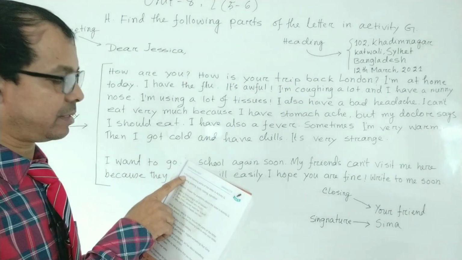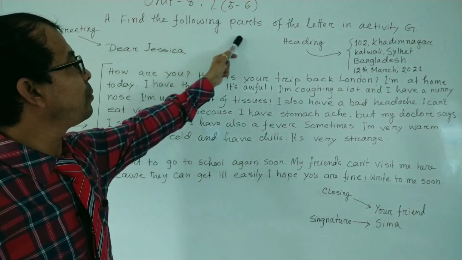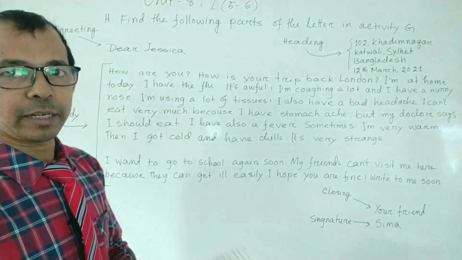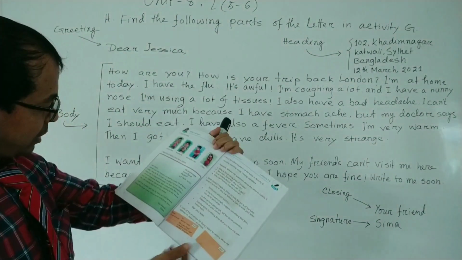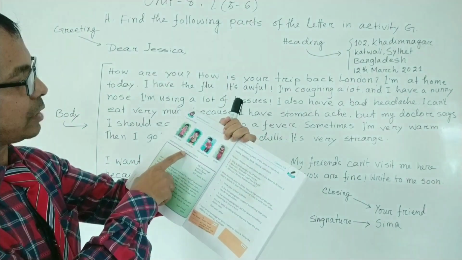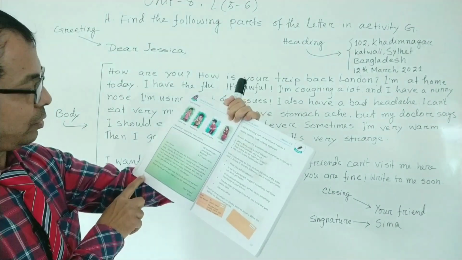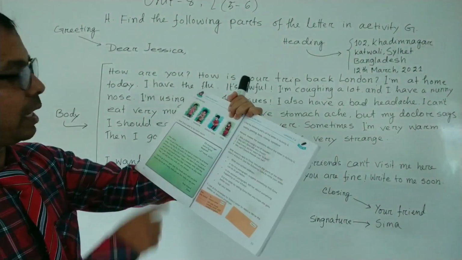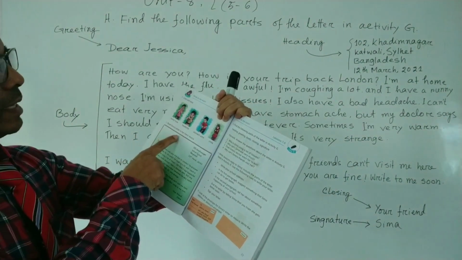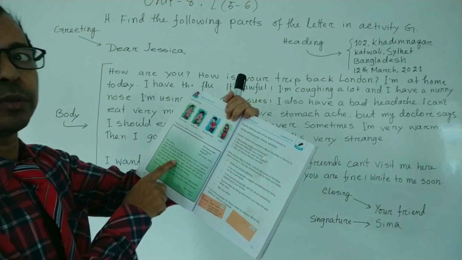My dear student, page 33, exercise Ace. Here is written, find the following parts of the letter in activity G. G, that means you can see here page 32, G. Here is written, read Shima's letter to her friend Jessica. Okay, so in page 32 you can see a letter, Shima's letter, that means Shima is writing the letter to Jessica.